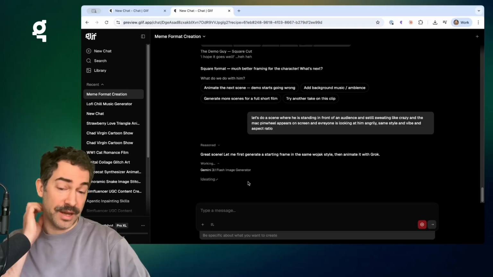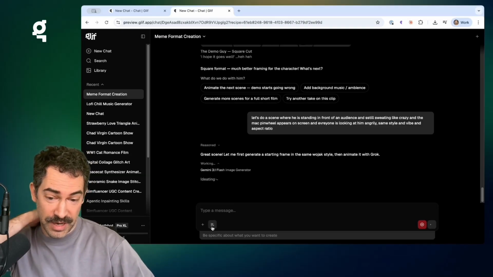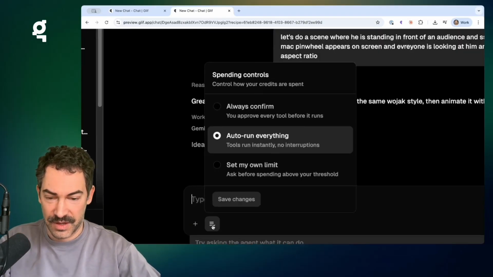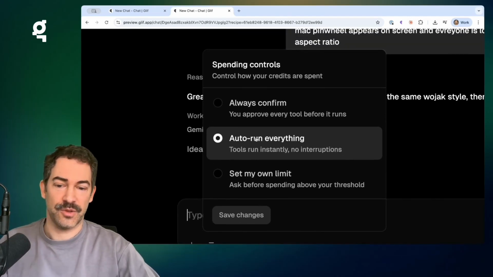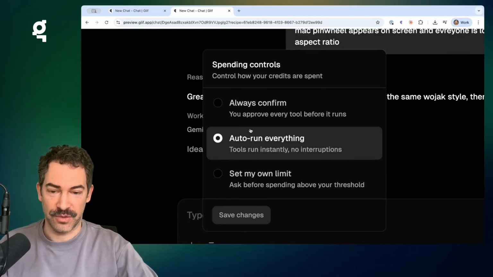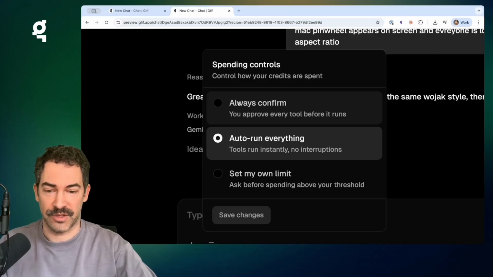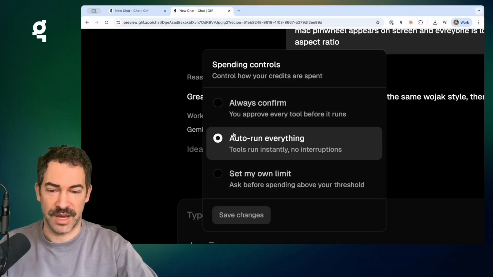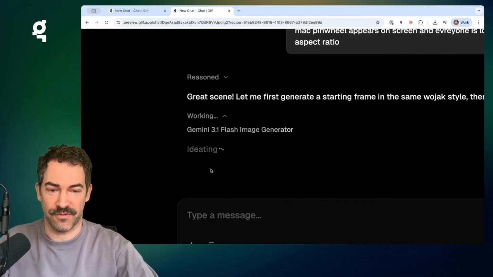If you want a lot of control about how it's doing things, you can click here. And this gives you a way to say, hey, auto run everything, I trust you. You can ask it to always confirm whenever it's running tools, or you can set your own limit. I'm going to leave it on auto run everything for now.